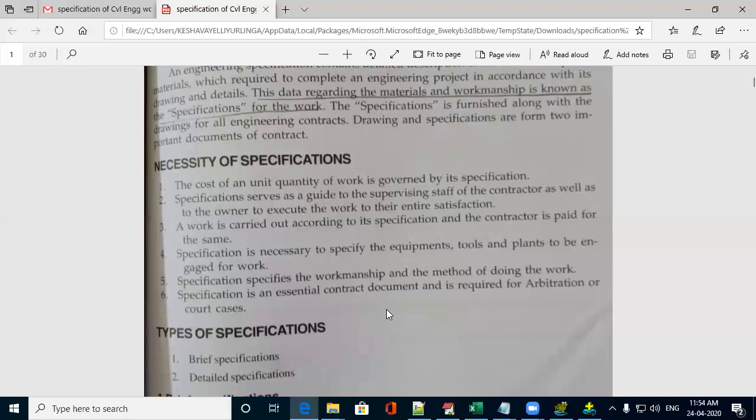If the contractor has not done the work according to the specification, the owner can claim depending on the specification. It also specifies the workmanship and method of doing the work. Importantly, as I said earlier, it serves as a guideline for supervising the work. It is also necessary to specify the equipment, tools and plants to be engaged for the work.